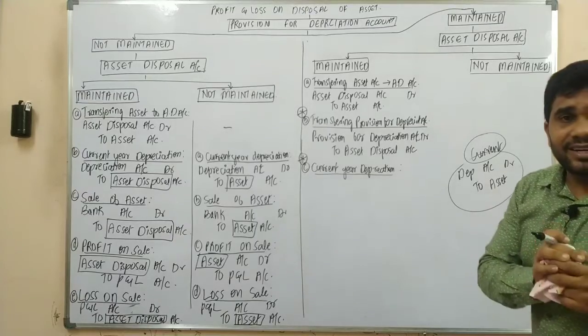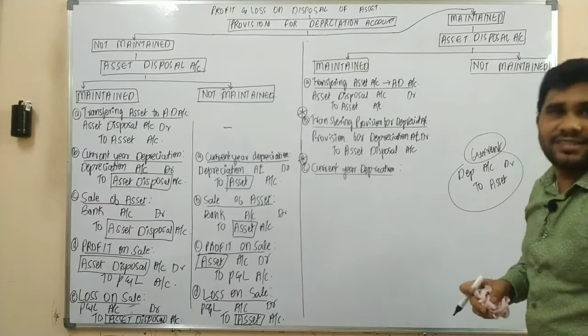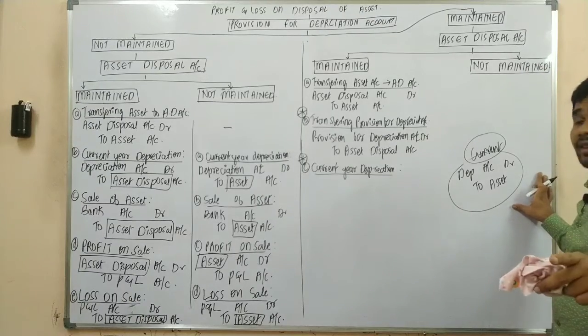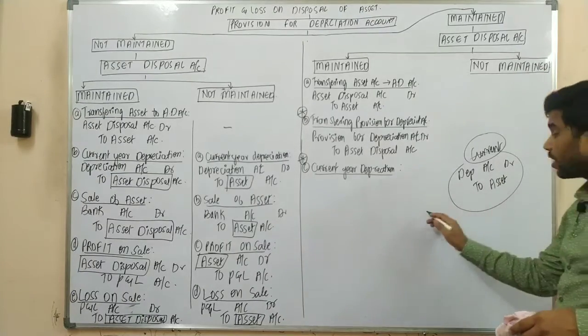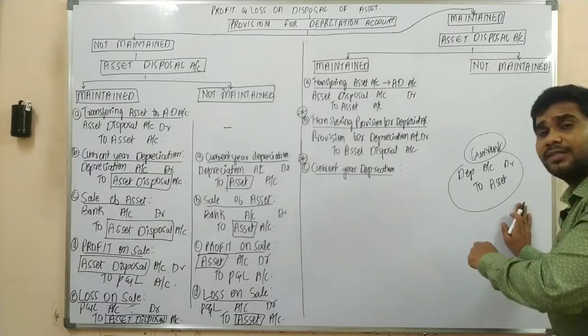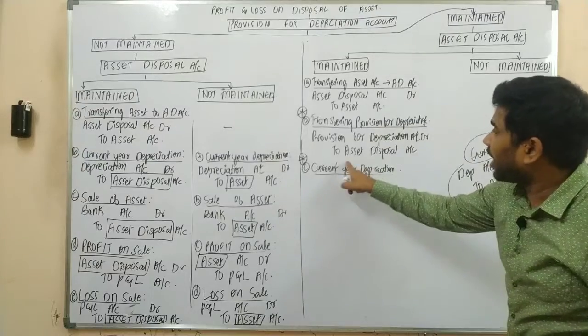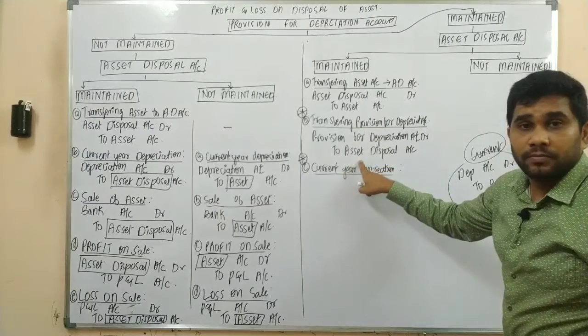So in the current year, as we are selling the asset, the provision for depreciation, or the accumulated depreciation for the previous years, was already transferred to your asset disposal account.